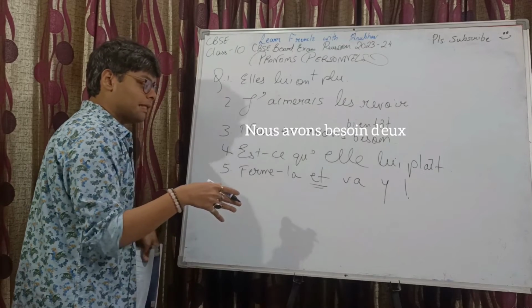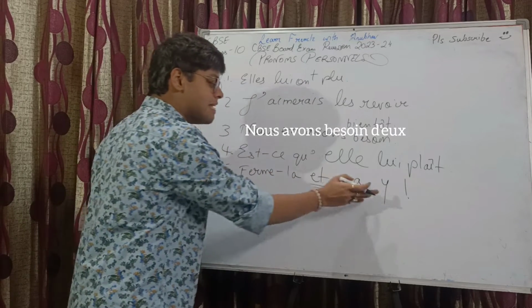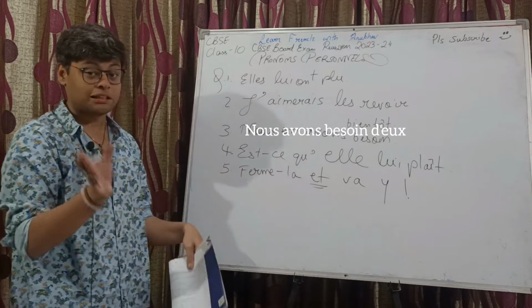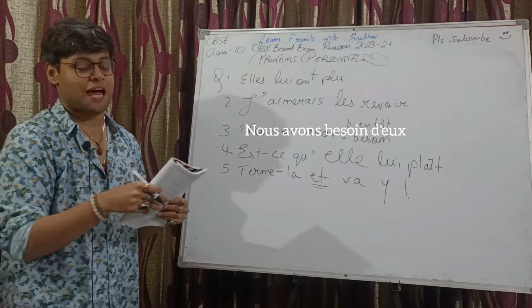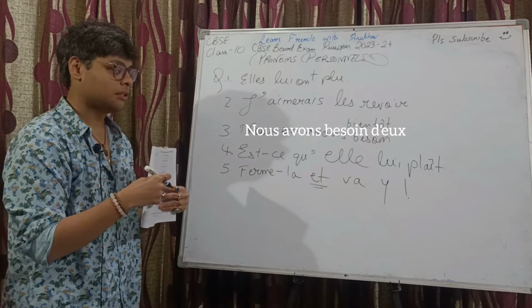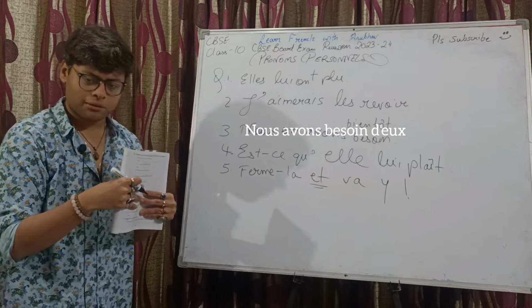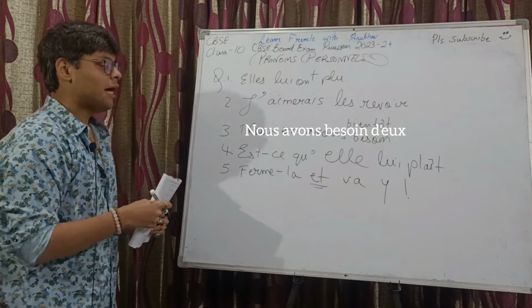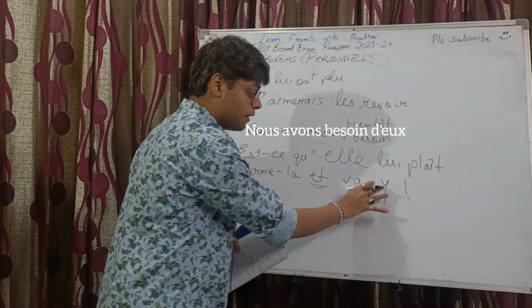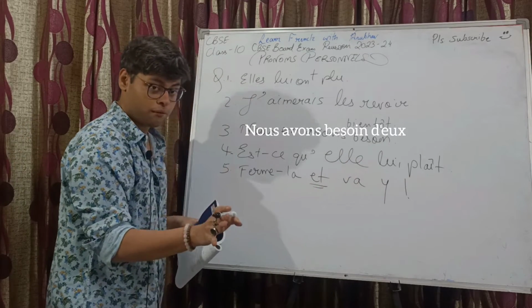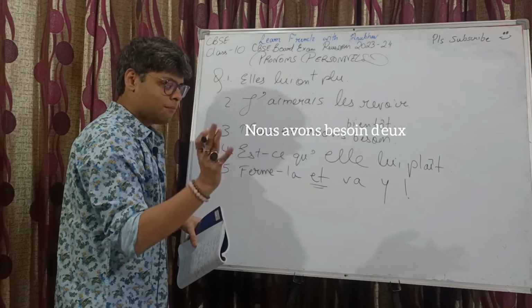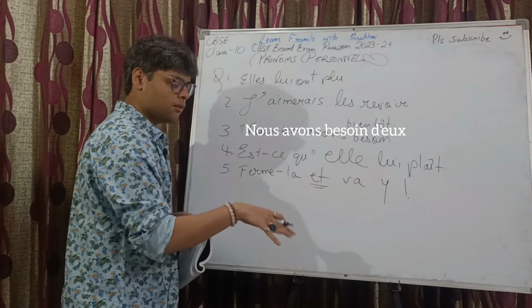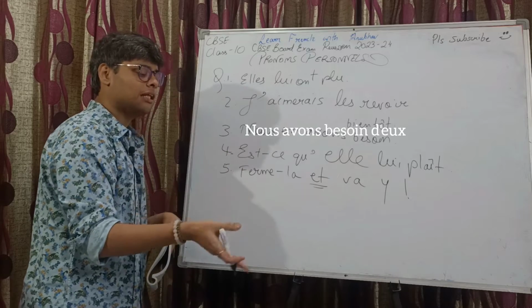Now you would notice ferme-la et va-y. Don't you think the pronunciation is a bit abrupt? For this very purpose, we have this aspect of it: when your pronoun begins with a vowel or a semi-vowel, like y, some people consider it a vowel, some consider it a semi-vowel.